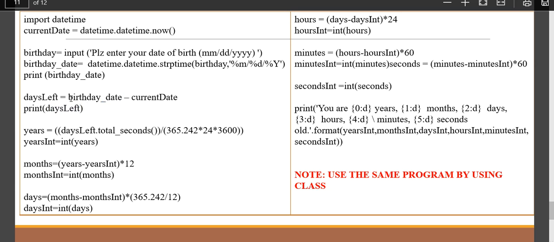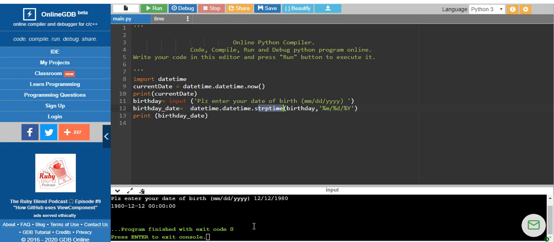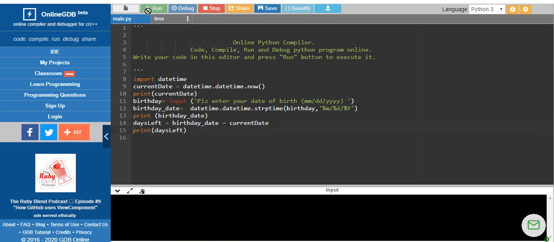What is the birth date, you know completely. What is the current date? Both are in the same format. It is easy for you. If you want, we will run this program and see what might be the output of this program. If you go on executing this, you will be able to analyze. Until and unless you execute and analyze, you will not be able to know.